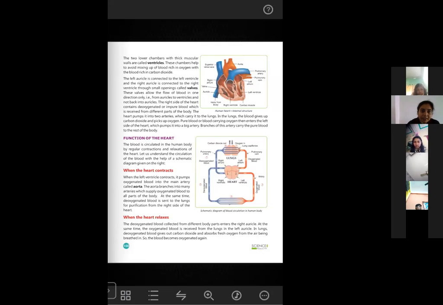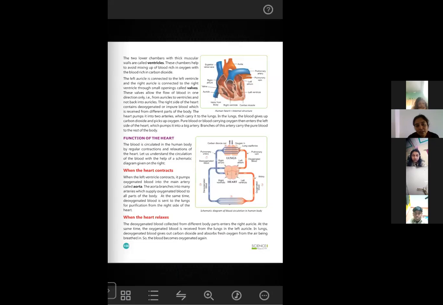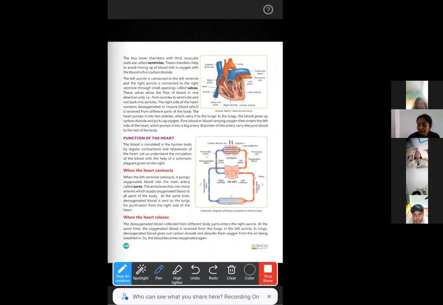The left auricle is connected to the left ventricle. So atrium and auricle both are same. Don't get confused because the names sound different, but both are same. The left atrium is connected to the left ventricle, and the right atrium is connected to the right ventricle through small openings called valves. Where they are connected to each other, valves are present like this. They are just like doors.